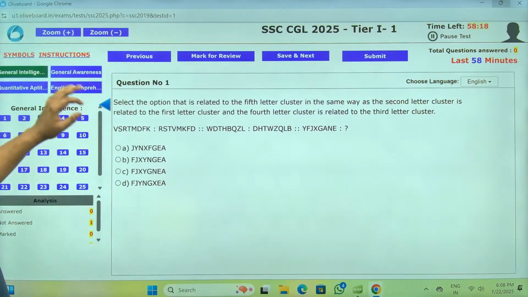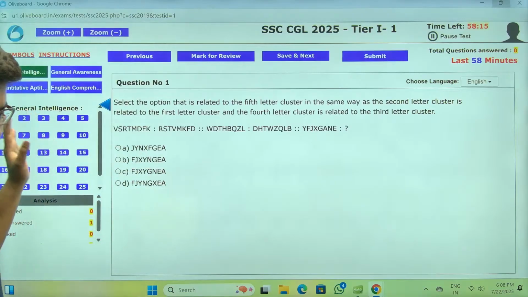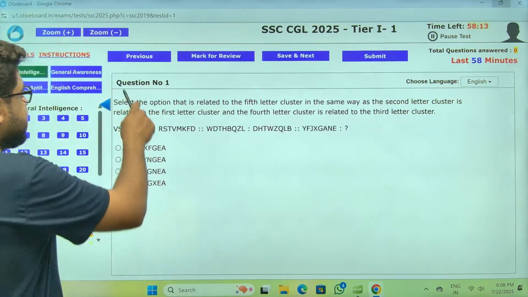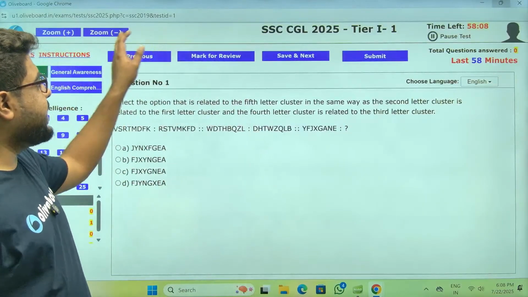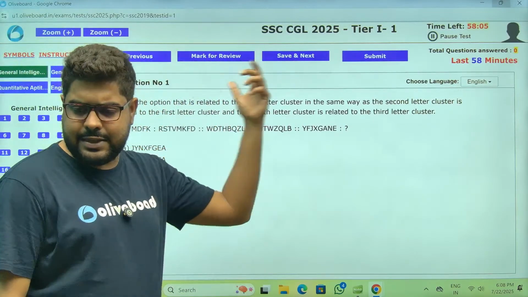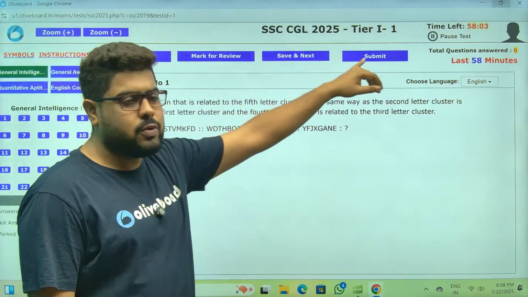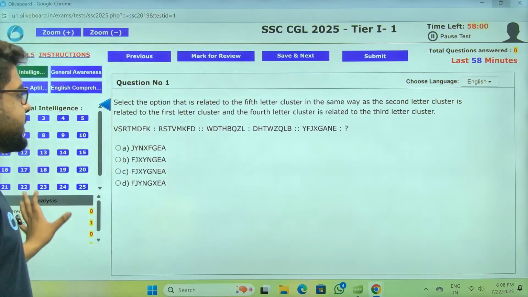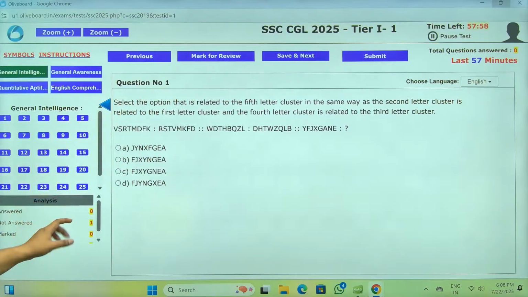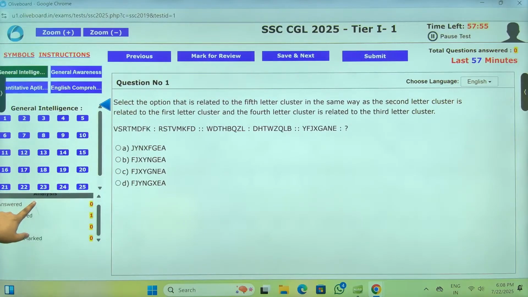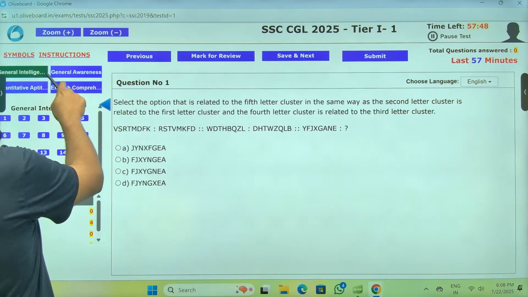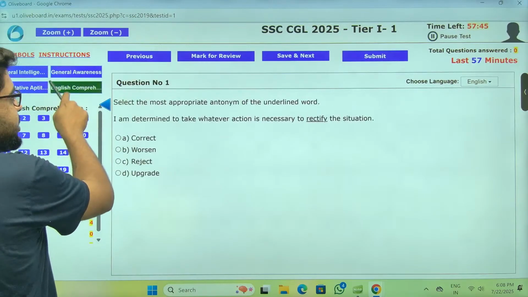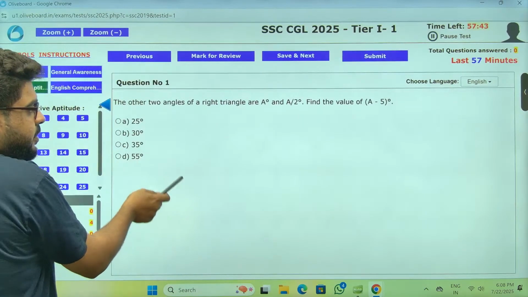Now you see, this is the new interface as per the SSC. The menus which used to be below, in this section, have gone up. Previous, mark for review, everything is same actually. These options, instead of being on the right, are now on the left, and the analysis will show answered, not answered, marked, answer marked. You can also switch between the sections from here: general intelligence, awareness, quant, English, right from here.